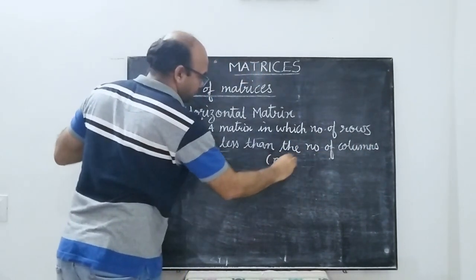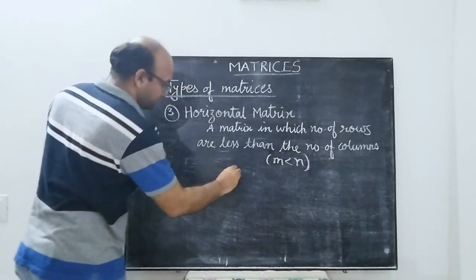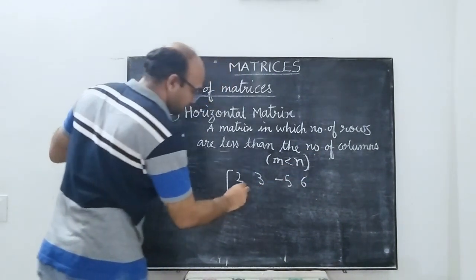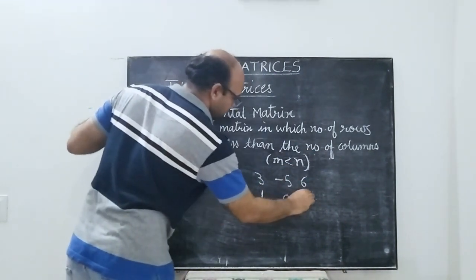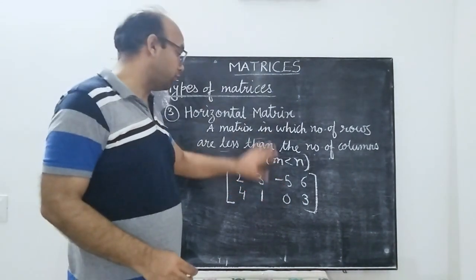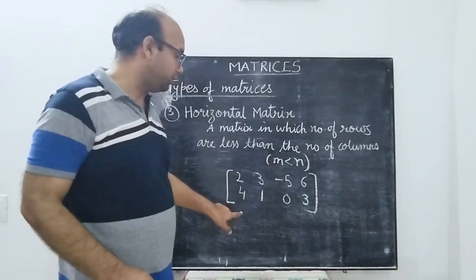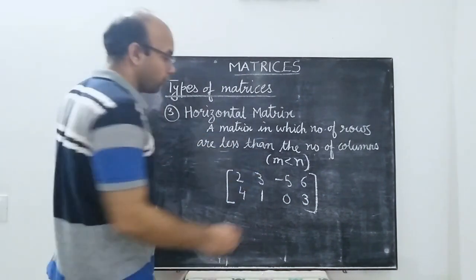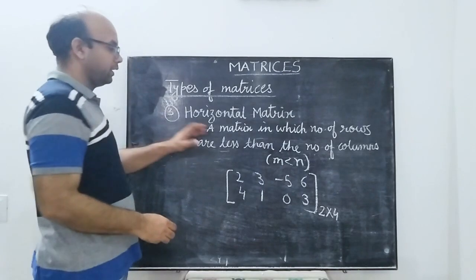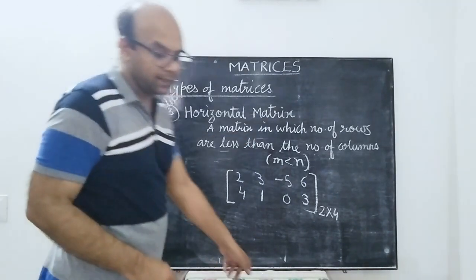That is, m is less than n. Example: 2, 3, minus 5, 6, 4, 1, 0, 3. So this is an example of a horizontal matrix. It has only 2 rows and 4 columns, so this is of the order 2 cross 4. Over here m must be less than n.